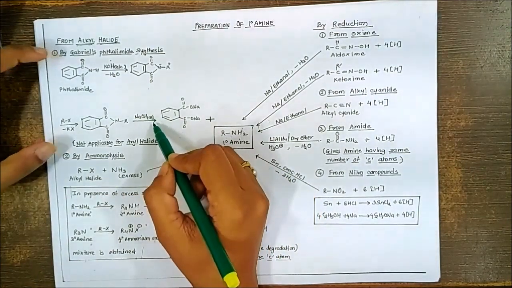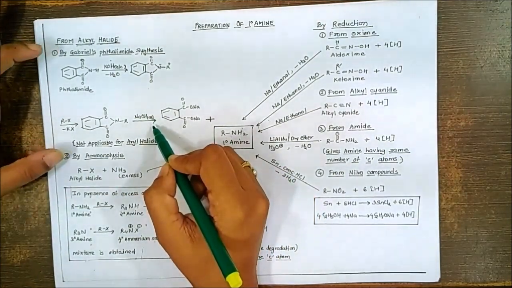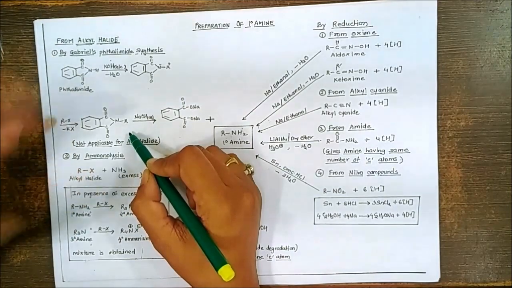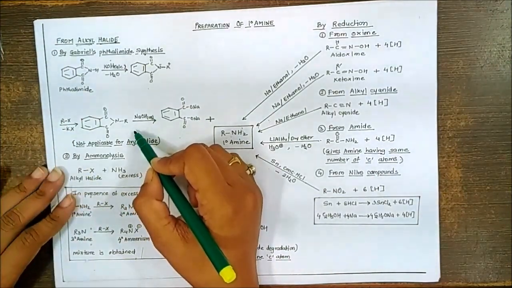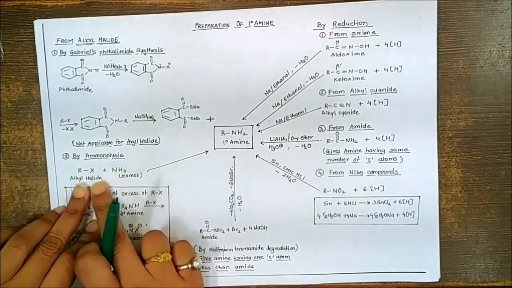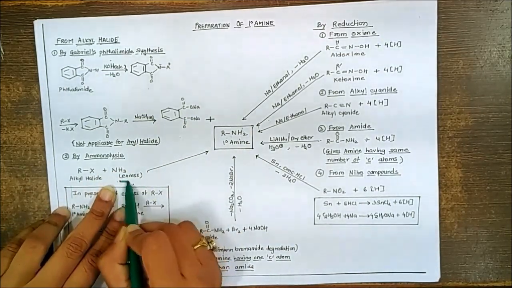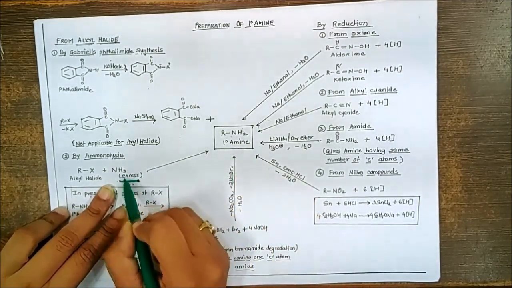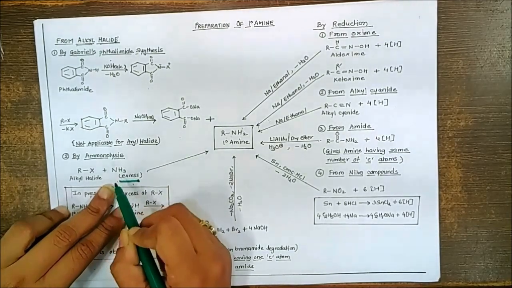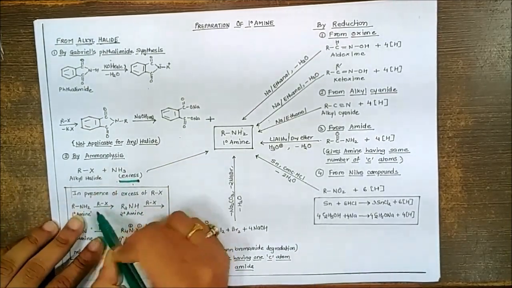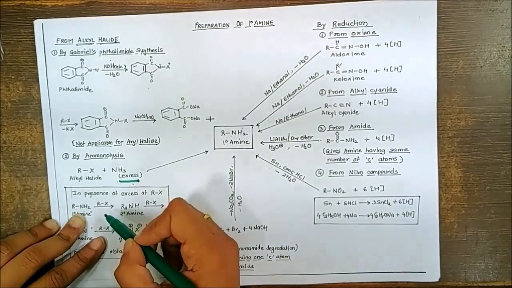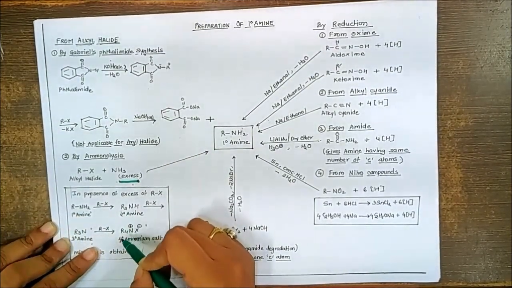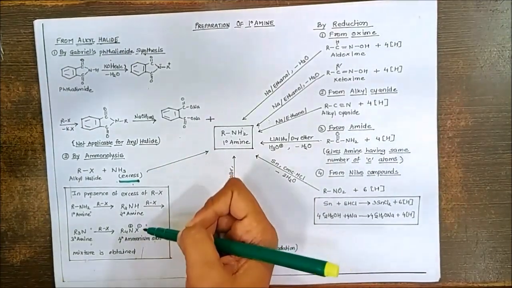This particular method, we have to remember, is not applicable for aryl halides, because this kind of cleavage is not possible for aryl halides. That is, nucleophilic substitution is not possible for the aryl halide. We can do ammonolysis, the alkyl halide reaction with ammonia. Remember, this has to be in excess, and it will give you formation of the corresponding primary amine. We need excess of ammonia in this reaction, because if you carry out this reaction in the presence of excess alkyl halide, that may give you different byproducts like primary amine, secondary amine, tertiary amine, or the quaternary amine.